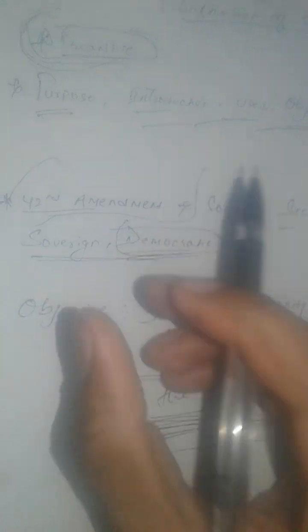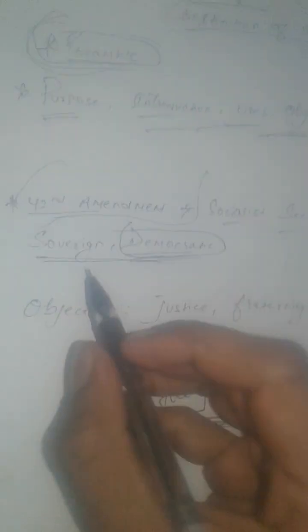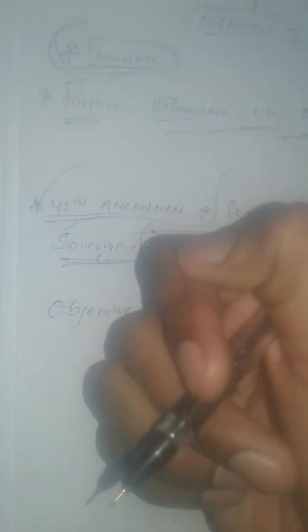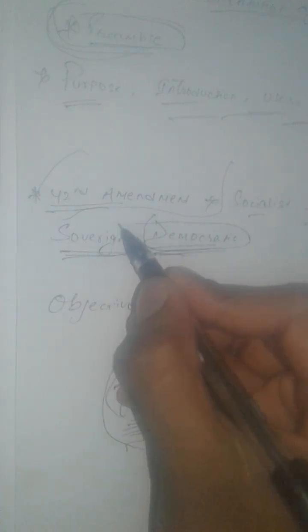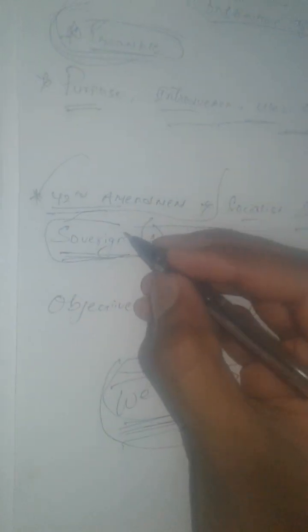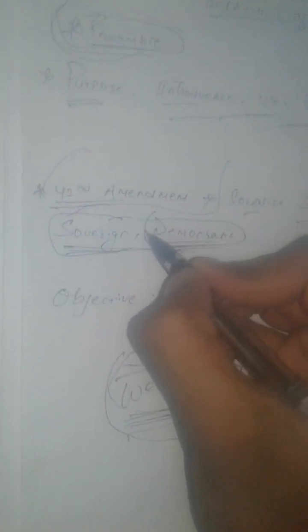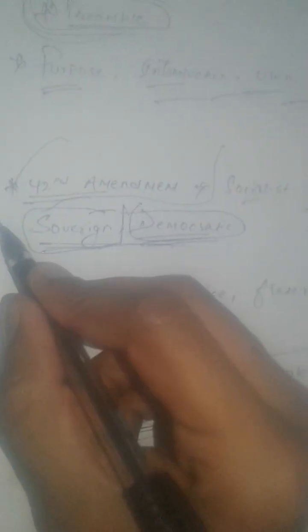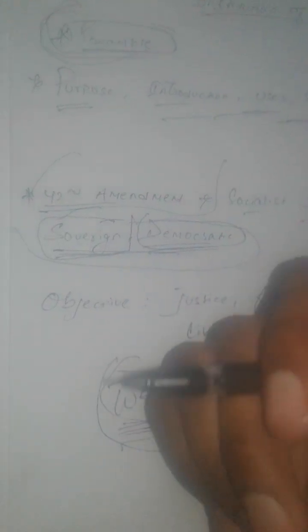After the 42nd amendment, this all became five, right? Firstly, while introducing the constitution of India, there were only two natures of the Indian constitution, that is sovereign. Sovereign means without any effect of foreign powers. That means if I am making one plan for the Indian government, then that planning should be sovereign, without the effect of any foreign powers. We have understood these terms of the nature of the Indian constitution.